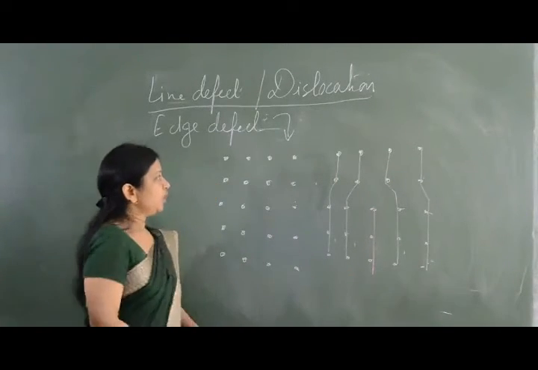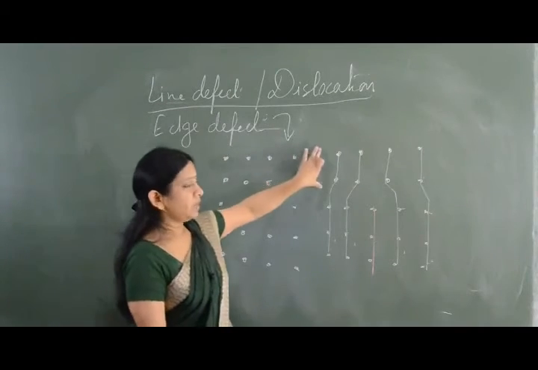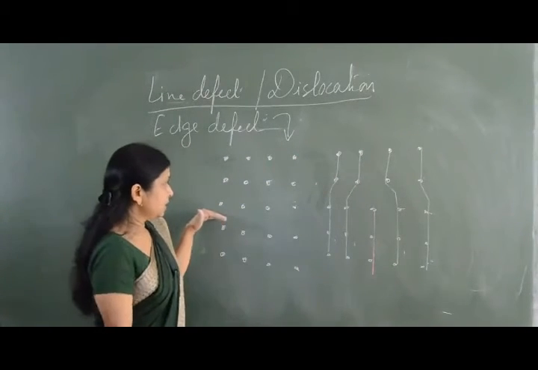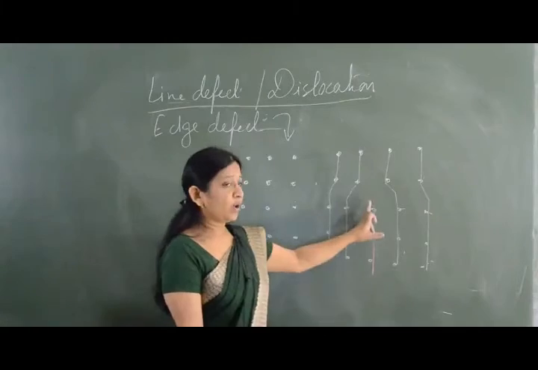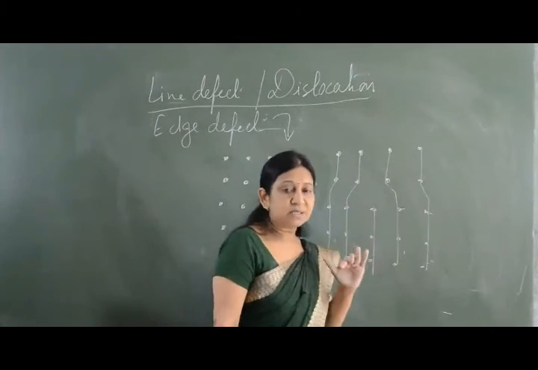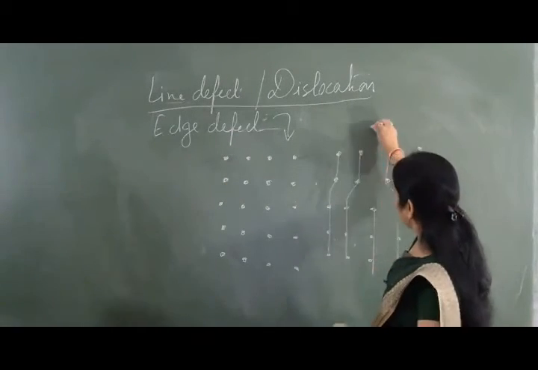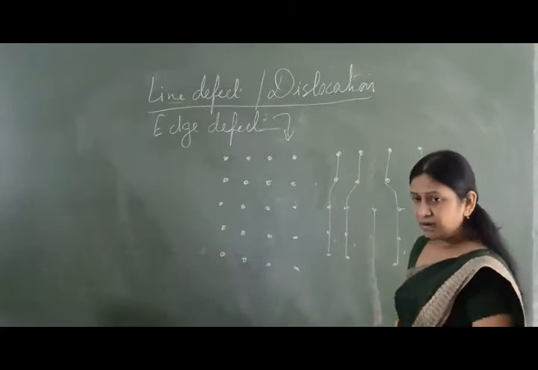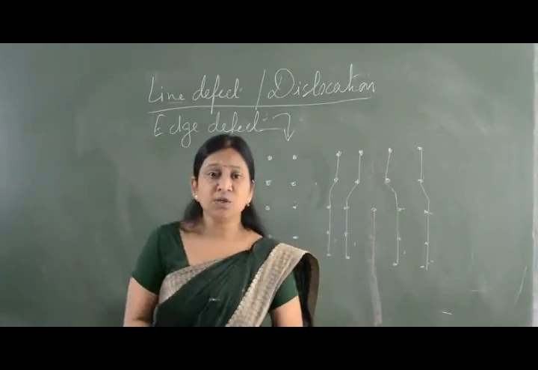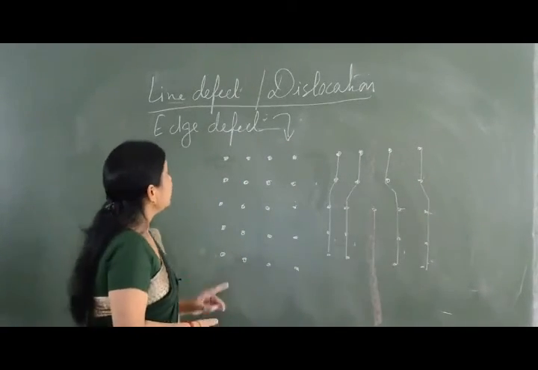This is an extra row. From 1 to 2, it is perfect. From the 3rd row, an extra row column has been added. This is a line defect. So this defect is going to move over the entire line. So therefore it is known as a line defect.